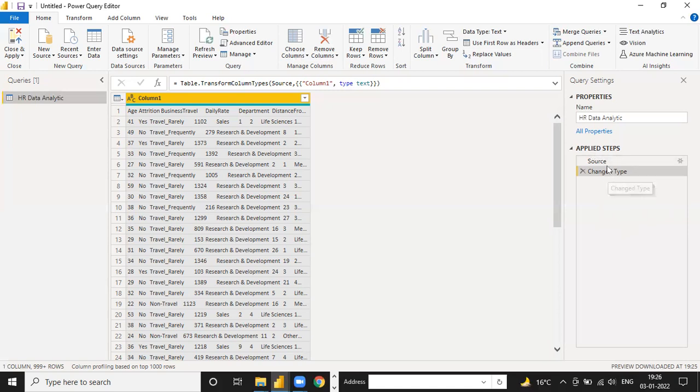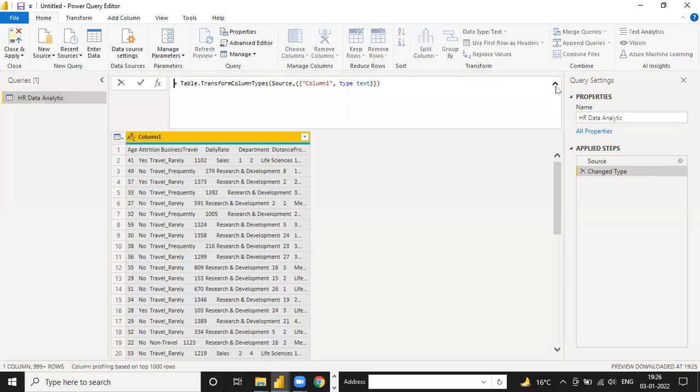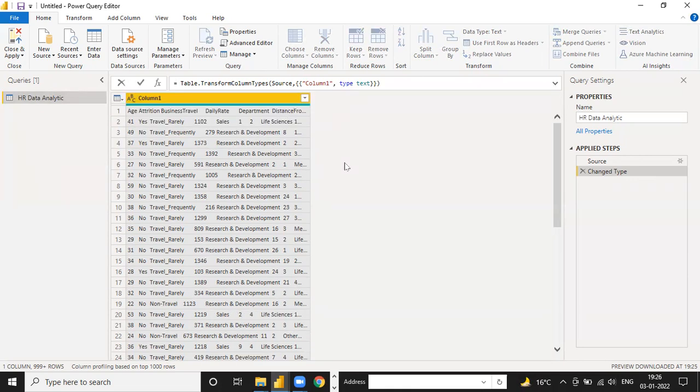The first applied step is source, the second one is change type. It means Power Query automatically writes the code for you. See, Table.TransformColumnTypes, source, column 1, type text. You don't need to remember this code because Power BI writes it automatically. You just have to remember the steps I do for this task. First I import the data into Power Query, and these are the report panes you have. If you make any changes, you can do them here.